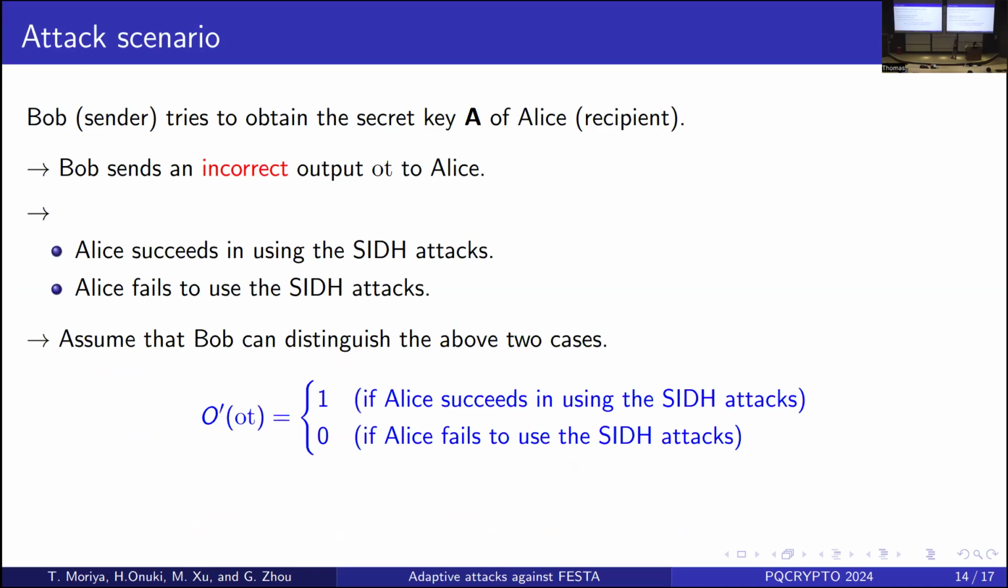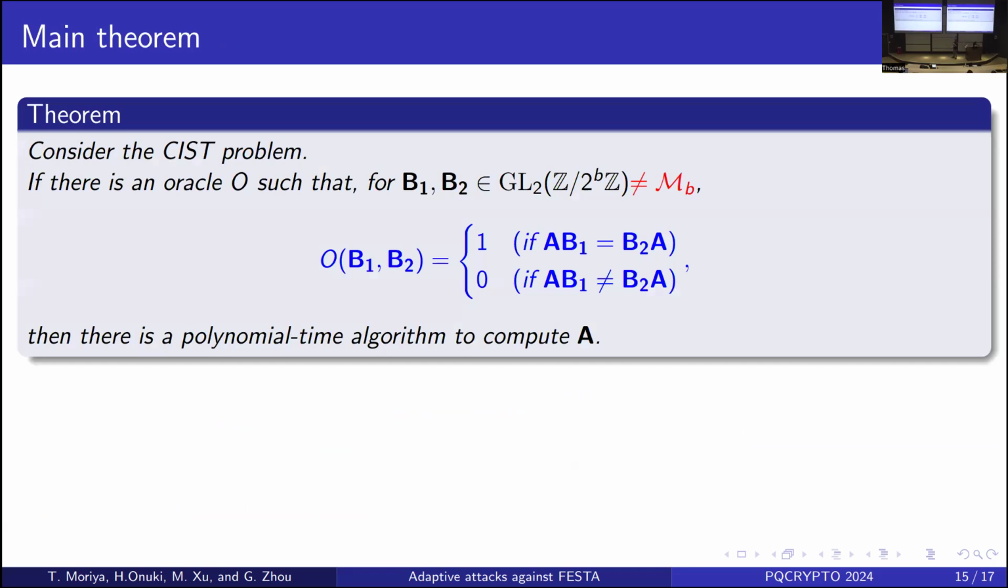We also assume that Bob can distinguish these two cases. In other words, Bob has access to an oracle O' that outputs 1 if Alice succeeds in using SSH attacks, and outputs 0 if Alice fails. Finally, by using this oracle O', he obtains A. This is the attack scenario of our result. But of course, there are gaps in this scenario. The first gap is how do we construct the oracle O'? The second gap is how do we obtain A from this oracle?